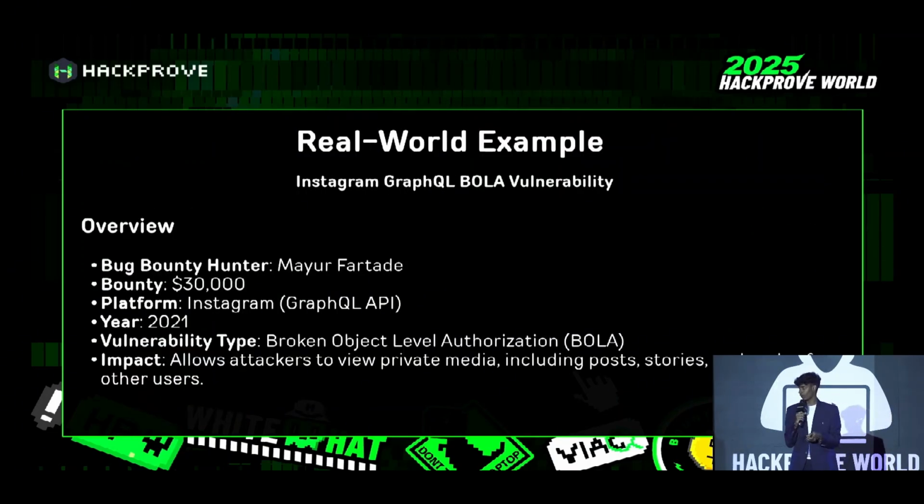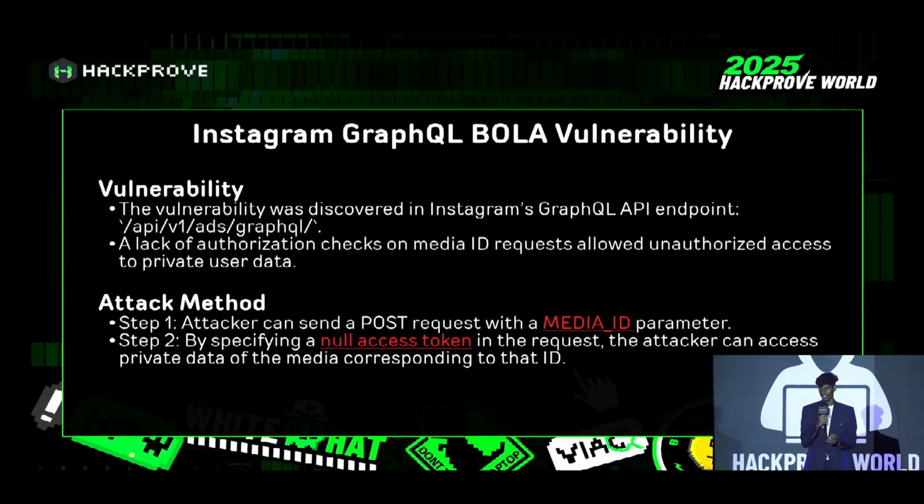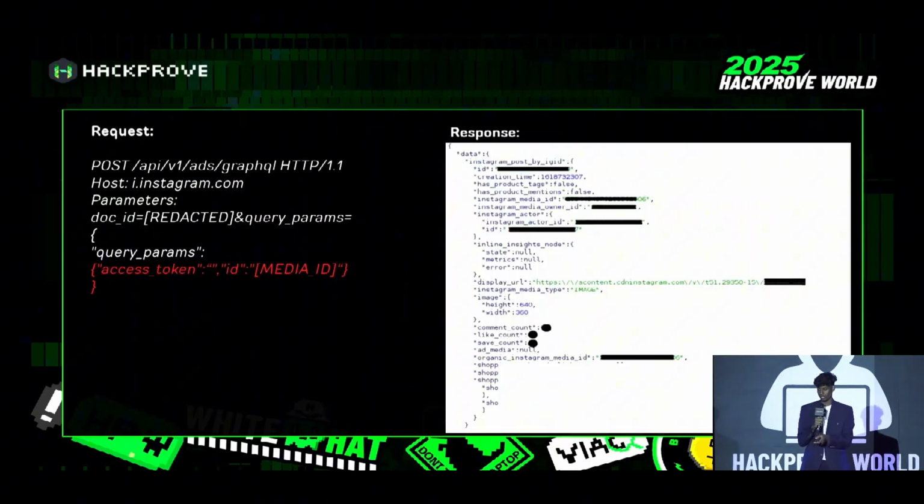So finally, we are going to see a real world example, which is the Instagram BOLA vulnerability, under the authorization vulnerabilities. In this vulnerability, the attacker saw an endpoint, which is /api/v1/ads/graphql. The steps were that the attacker sent a POST request with a media ID. So here you can look at the request of the attacker. The attacker has two parameters: the access token of the user, and the media ID of the user.